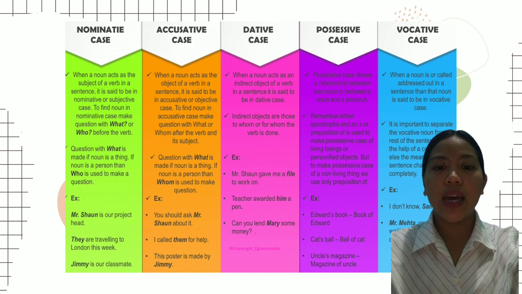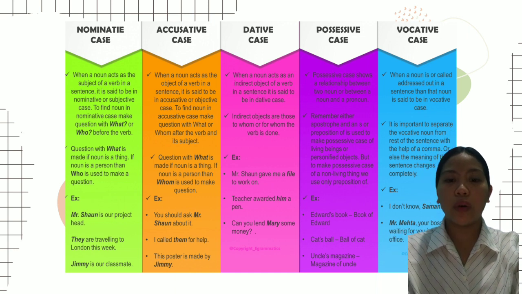In the accusative case, when a noun acts as the object of a verb in a sentence, it is said to be in the accusative or objective case. To find a noun in the accusative case, make a question with what or whom after the verb and its subject. A question with what is made if the noun is a thing. If the noun is a person, then whom is used to make the question. For example, "You should ask Mr. Sean about it." "I called them for help." "This poster is made by Jimmy."